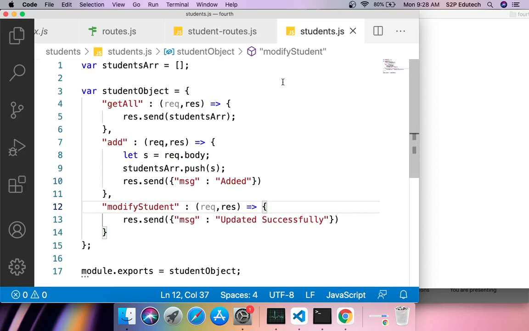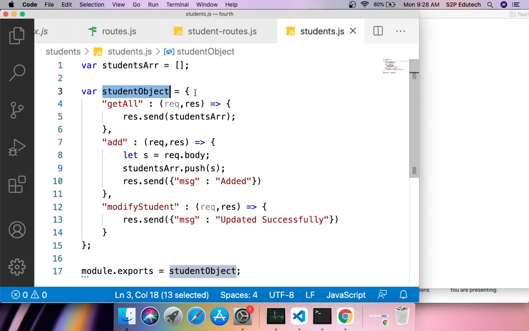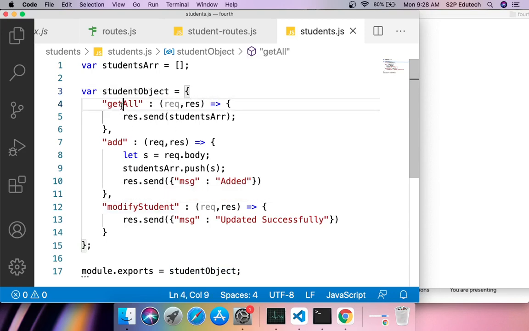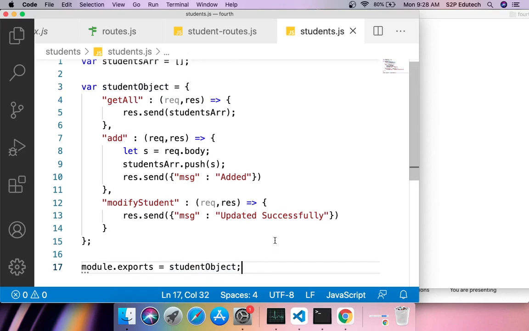right? So I am having a file students.js in which I took an array, right, which is a blank array similar to the ones which we took in index.js. Then I created an object, and which is a JSON object. Inside that object we are having three keys: get all, add and modify student, and against those keys we have functions. So it is as good as that these key names, they are nothing but the names of these functions. It is as good as that, right? And I am exporting this object. Why am I exporting this object? I am exporting this object so that I'll be able to import this object later somewhere else, right? That is why I am exporting this object, right?